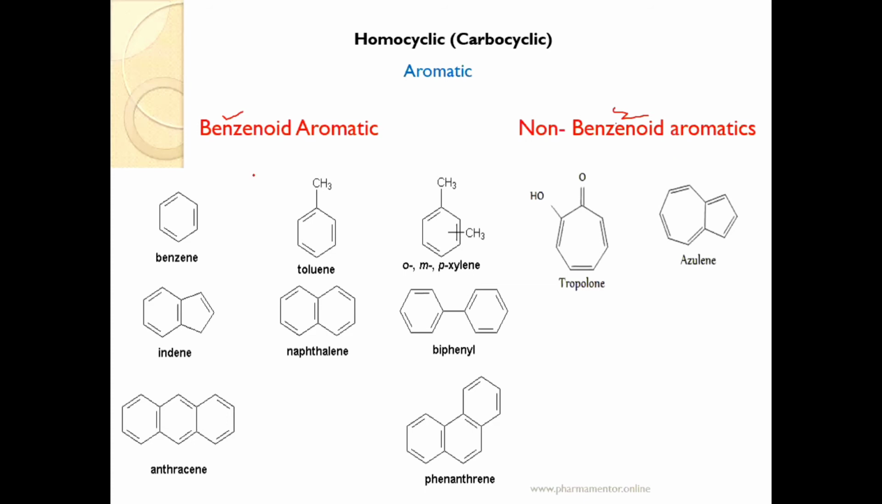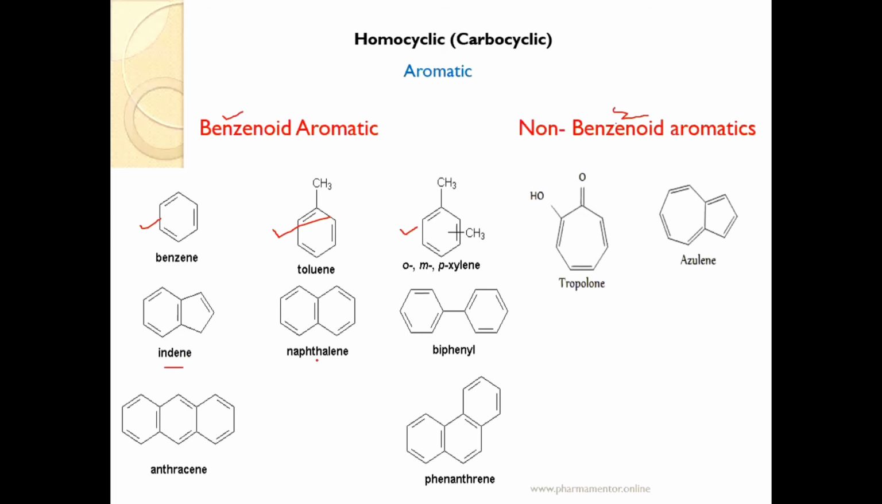Now what are examples of benzenoid aromatic compounds? Examples are benzene, then toluene, then ortho, para or meta-xylene, with CH3 and this CH3, either at ortho position, meta position or para position. So it is xylene, ortho, meta or para xylene. Next here a 6-member ring is fused with a 5-member ring. The name of that compound is indene.